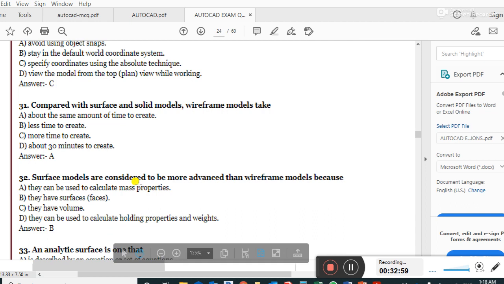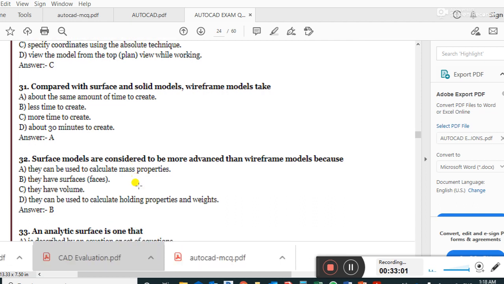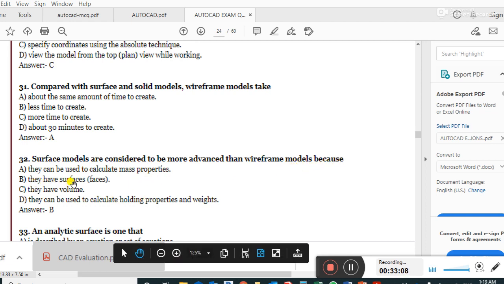Right answer. Surface models are considered to be more advanced than wireframe models because they have a surface or surfaces.